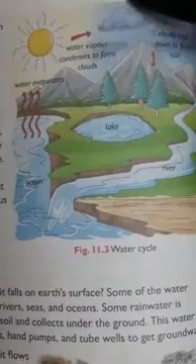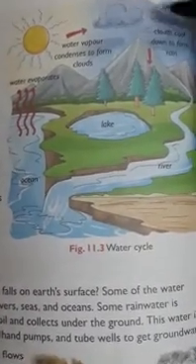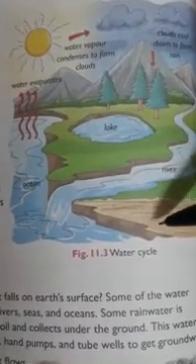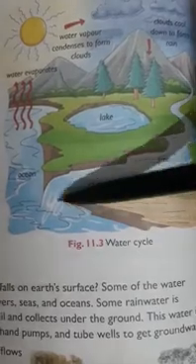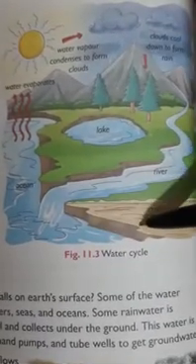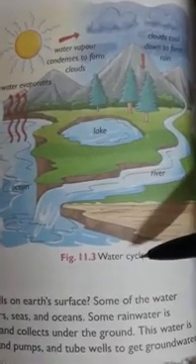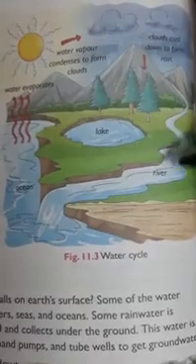Condensation is taking place. Then when it becomes heavy, it falls down again on the earth in the form of rainfall. Rainfall is called precipitation. So this is evaporation, condensation, precipitation.